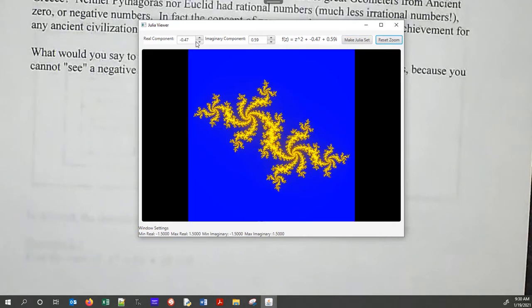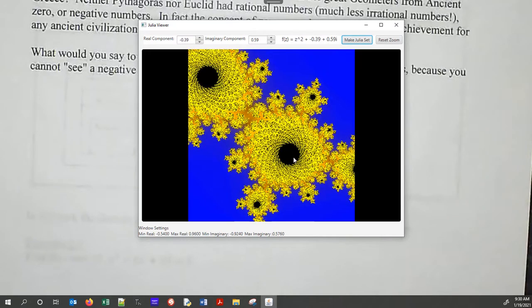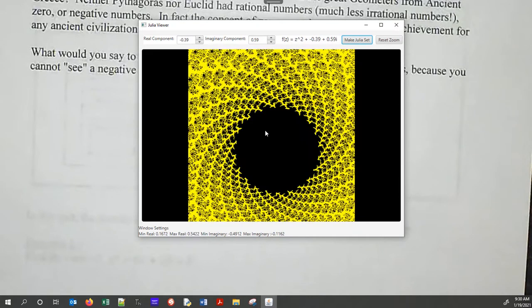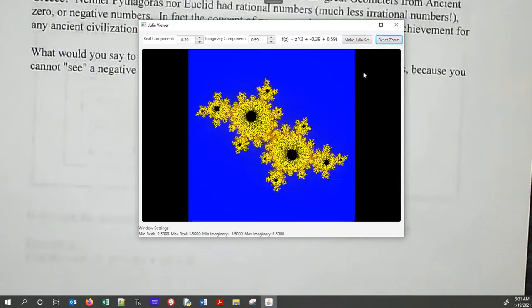And just a couple more I want to share with you that I found. Here's one again. I'm using 0.59 for the imaginary. I'm just changing the real component of this number here. Oh yes, I remember. I loved how they had these big black circles in the middle, and they make almost a sunflower design, where the seeds go around. That pattern. Oops, I went too far. I'm going to reset the zoom here.